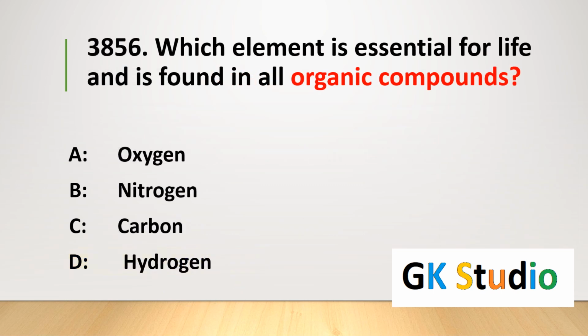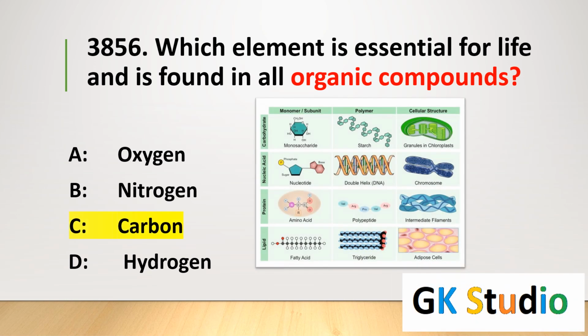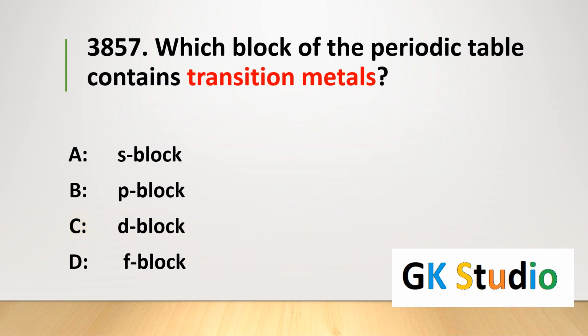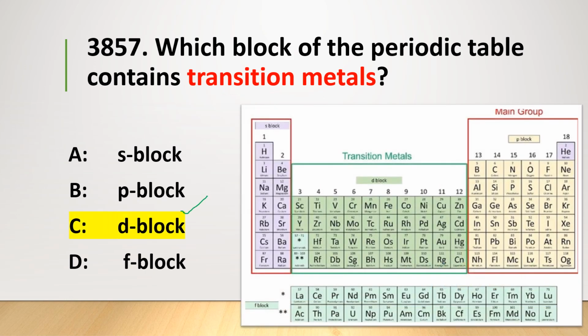Which element is essential for life and is found in all organic compounds? Carbon is the main ingredient of organic compounds and it is an essential element for life. Which block of the periodic table contains transition metals? D block. D block of the periodic table consists of transition metals. S block contains hydrogen, lithium, and P block contains helium, boron, carbon, nitrogen, oxygen, fluorine.